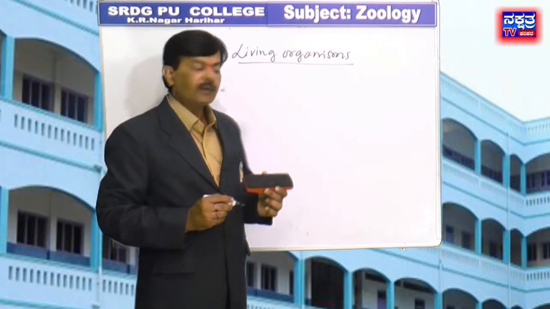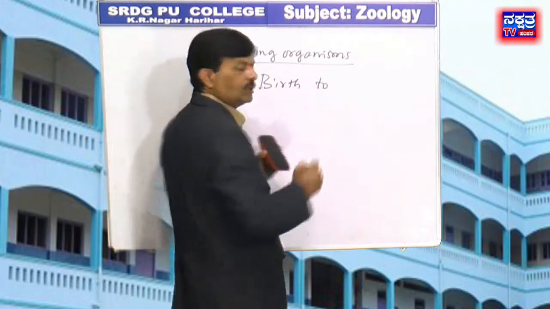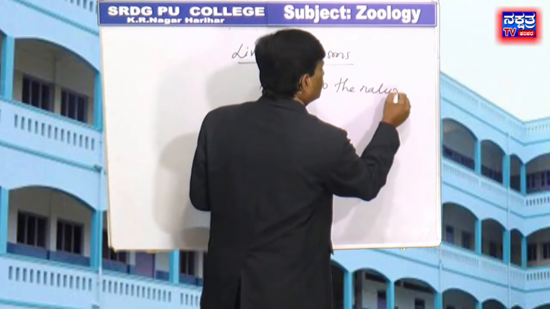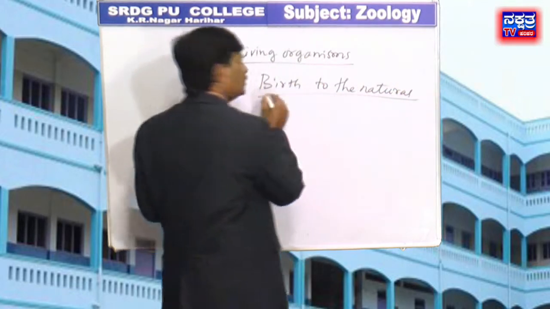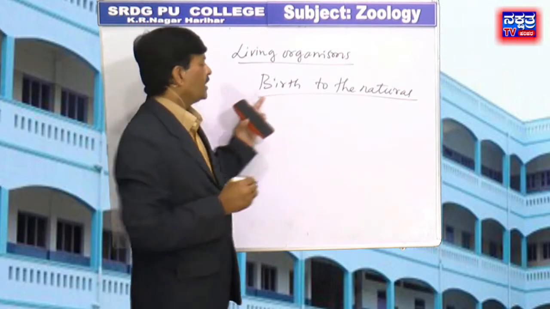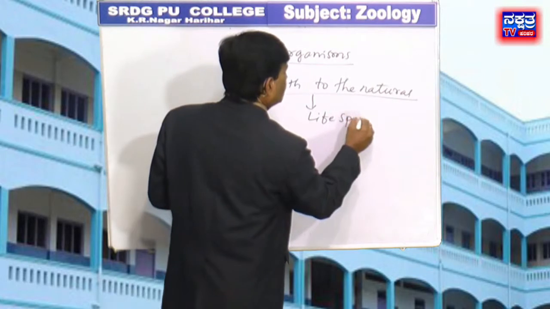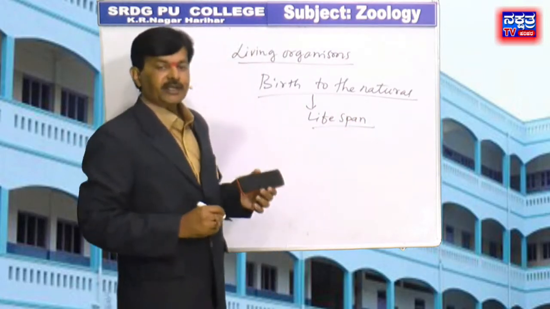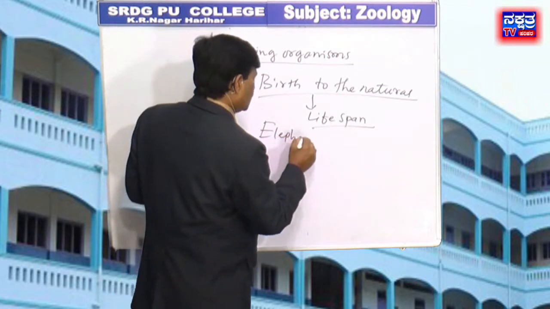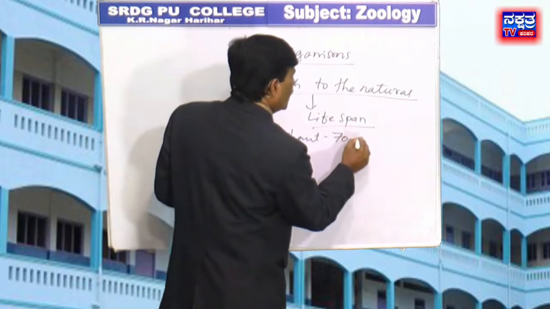Each and every organism can live only for a certain period of time. The period from birth to the natural death of an organism represents its lifespan. For example, an elephant can live 70 to 90 years.